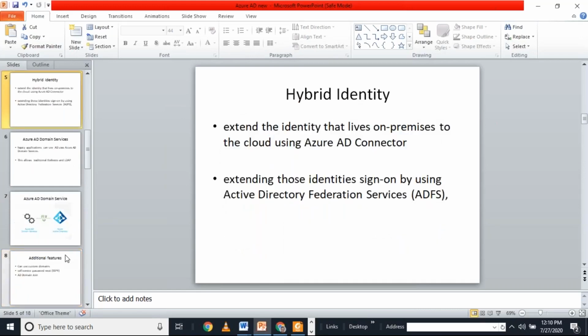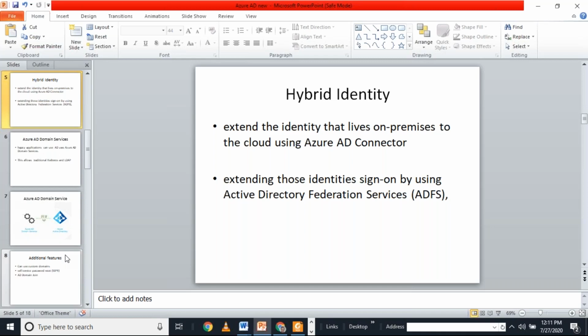Next is hybrid identity. Every organization already has its on-premise Active Directory in place, and the user accounts are already created on-premise. So this user information we can replicate or synchronize to Azure Active Directory by using a tool called Azure AD Connect. They can synchronize the users from on-premise to the cloud using this.